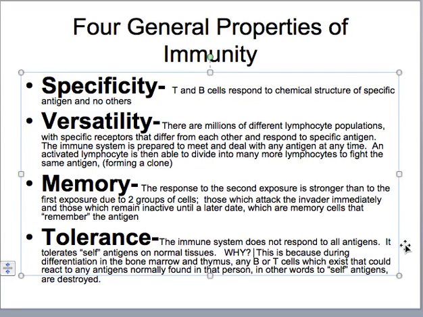This happens because during differentiation in the bone marrow, the development and the processing of the B and T cells, any B or T cells which would exist that could react to any antigens that are normally found in that individual person, in other words, to their self-antigens, are destroyed. This way, the body will not make antibodies against itself, against self cells.